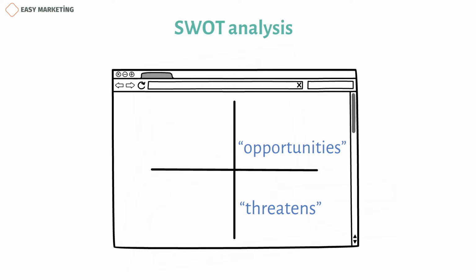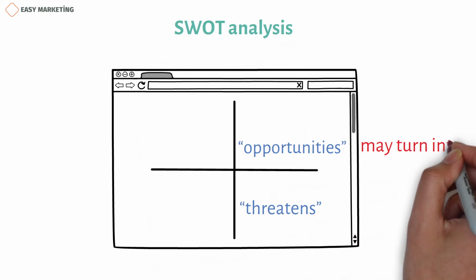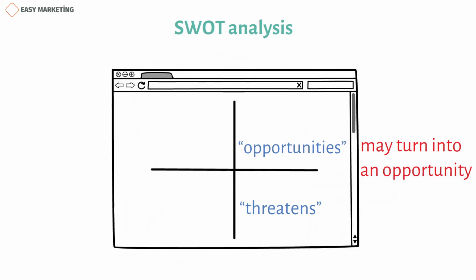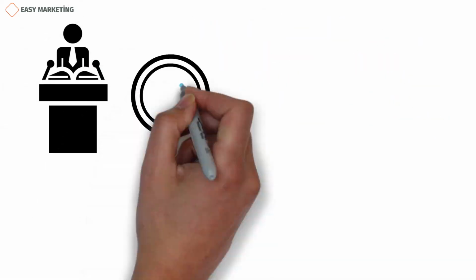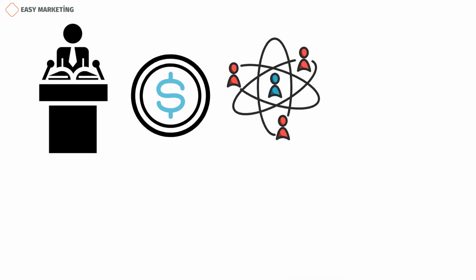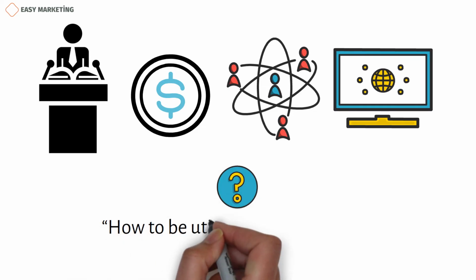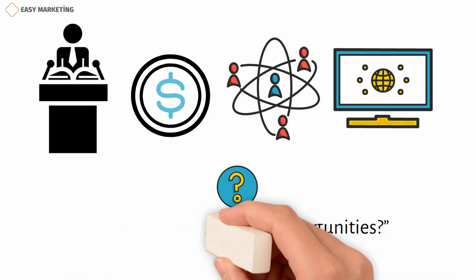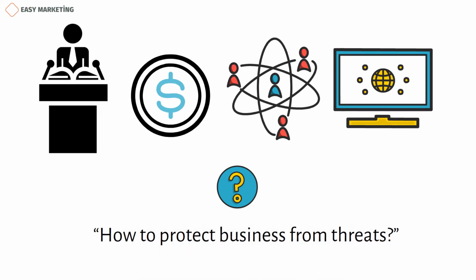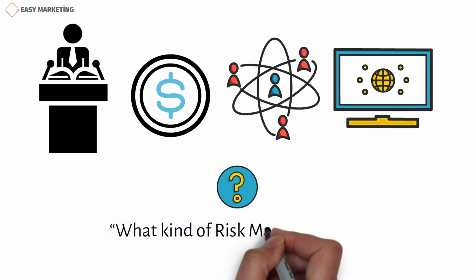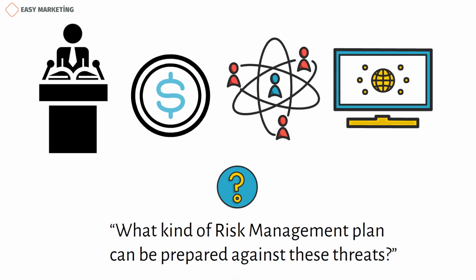If you remember, opportunities and threats are related to external factors. There may be factors in the external environment that may turn into an opportunity for the company, or there may be a change that may turn into a threat to the company. For example, a political decision, an economic event, a sociological change, a technological development, etc. can be major influencing factors. The main points here are how to benefit from opportunities, how to protect the business from threats, and what kind of risk management plan can be prepared against these threats. These types of questions should be answered.